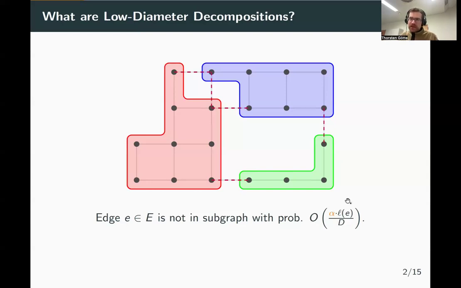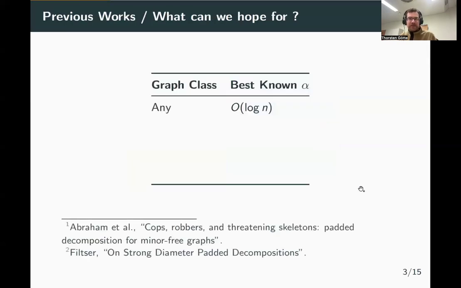Now, as you can maybe imagine, these low diameter decompositions are a useful tool if you devise divide and conquer algorithms, because you can subdivide your graph into these small subgraphs and then separately solve the problems in these subgraphs. And since this is so useful, there have been many previous works which already have considered these low diameter decompositions. In particular, it is known that if you have an arbitrary graph, so you know nothing about the graph, so the topology is not restricted in any way, the best possible quality, so the best possible value of alpha, is O of log n.